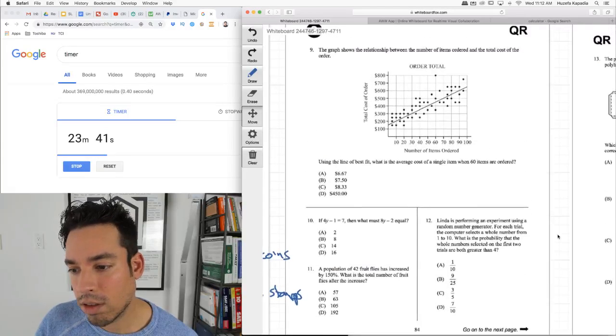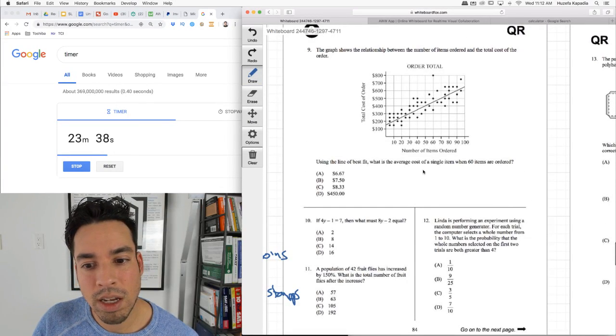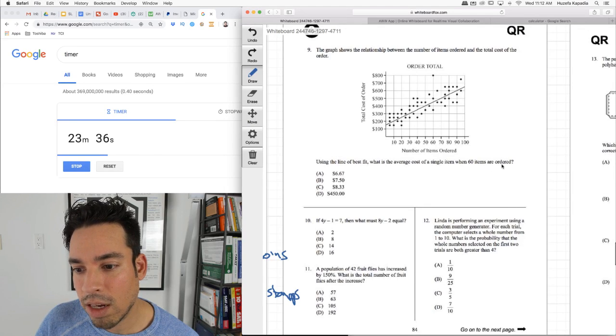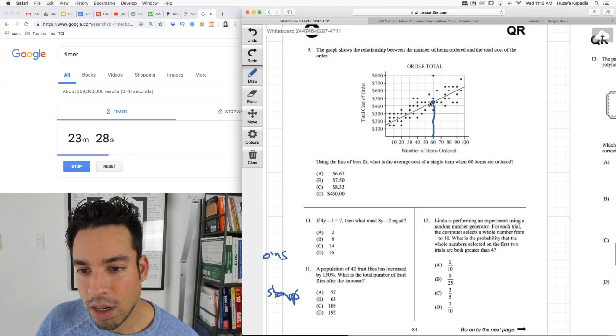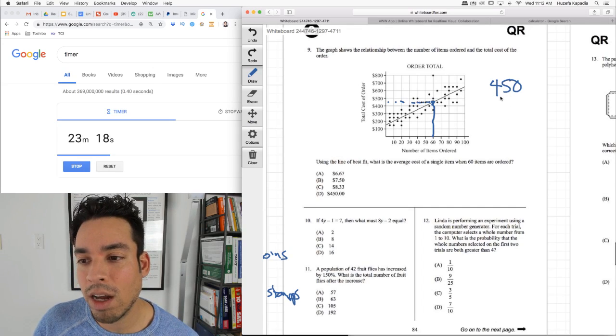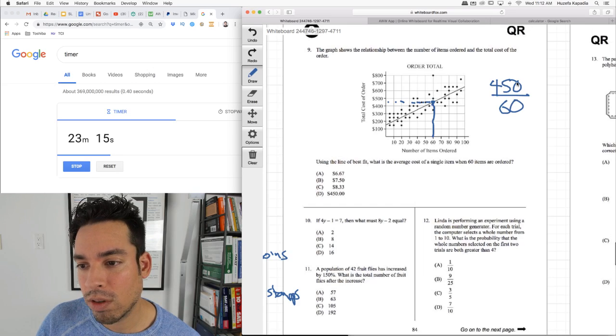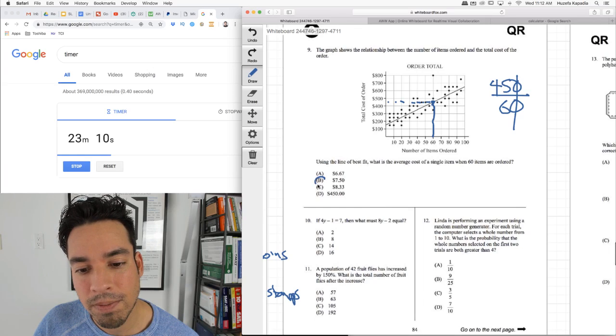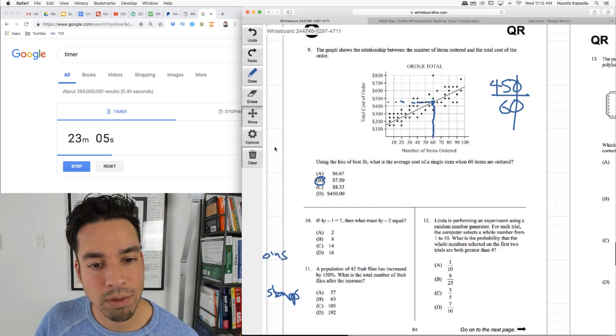Next. Okay, using the line of best fit, what is the average cost of a single item when 60 items are ordered? Here is my 60 on the line of best fit. We got to use this point right there. And it looks like if we come across, it's about 450. But this is the total cost of the order. We want the average, because this is a really tricky one. Average cost of a single item. Well, if it's 450 total and this equates to 60 items, we got to divide 450 by 60, which is 7.5. 7 times 6 is 42. Half of that is another 3 to get you to 45.